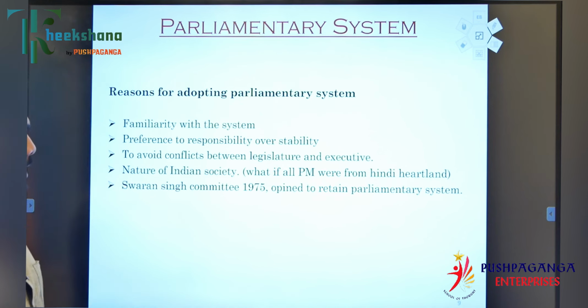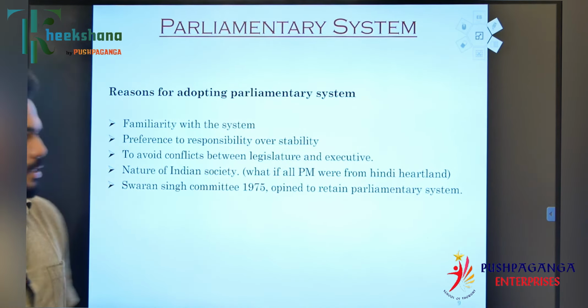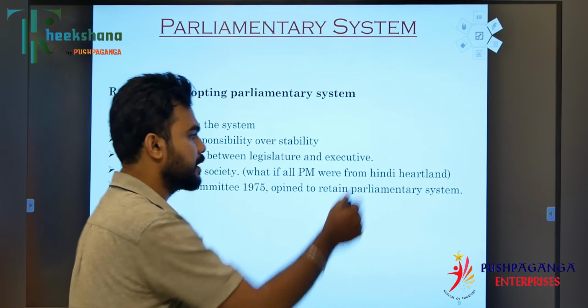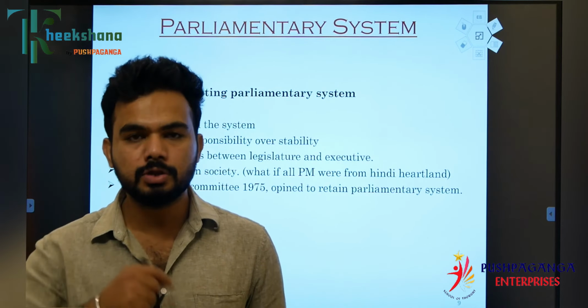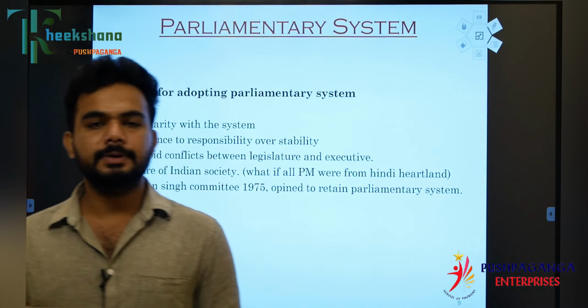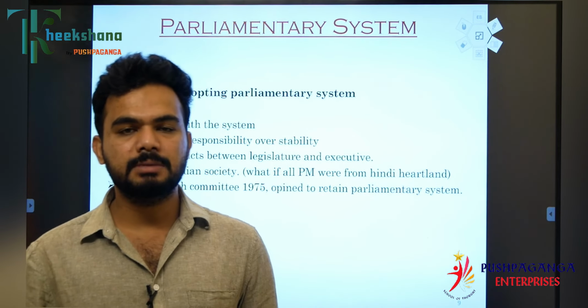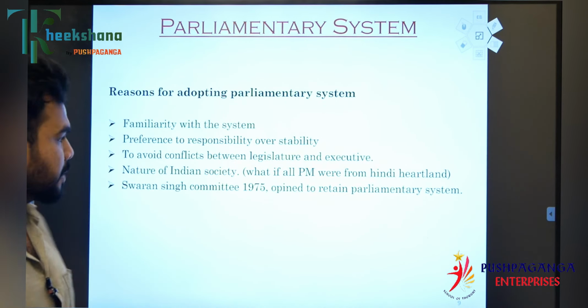Then, the nature of Indian society. Because the nature of Indian society makes sure that not all the PMs were from the Hindi heartland. As I said, the representations are from all the nooks and corners of India. Even a person from South India has become the Prime Minister. Even a person from North India has become a Prime Minister. Even a person from Western India has also become the Prime Minister.